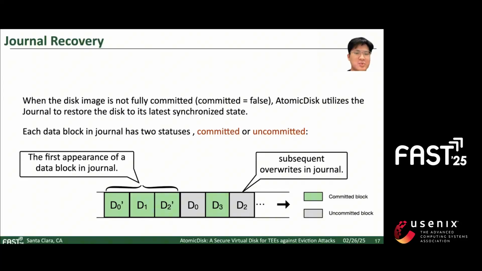Within the journal, each block is assigned one of two statuses, committed or uncommitted. A block's first appearance in the journal is marked as committed because the journal stores the previous version of the block. This signifies either a new write to an empty block or the first overwrite of a committed block. Subsequent overwrites of the same block within the journal are then marked as uncommitted.